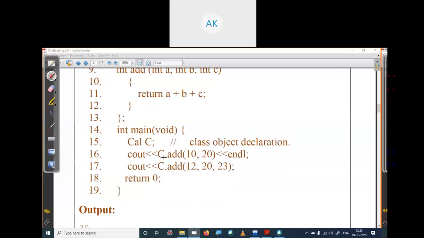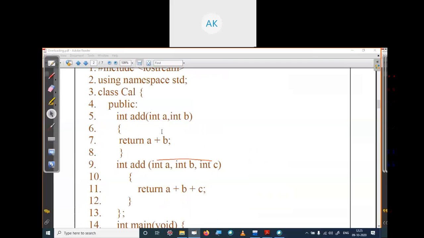This object is calling method add 10 and 20. So which function will it execute, where the inputs are two integer numbers? As you can see, in this method there are two inputs of integer type. So this method will execute because we have called c dot add 10 and 20. There are two integer values, and this function has two integer values. So this method will execute and it will add the values of a and b and return.